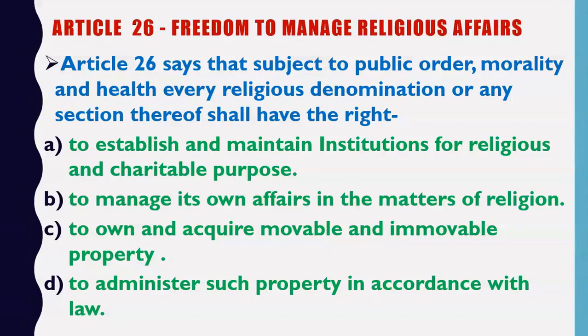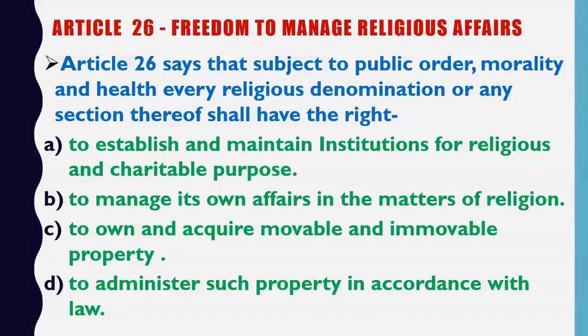So friends, first of all the question arises: what is religious denomination? Religious denomination means a religious group. For example, Hinduism is a religious denomination. Islam is a religious denomination. Religious denomination means religious group, for example, Hinduism, Islam, Christianity, Jains. Okay, so they are religious denominations. Now Article 26 says that all the religious denominations, for example, all the religions, they have the right.